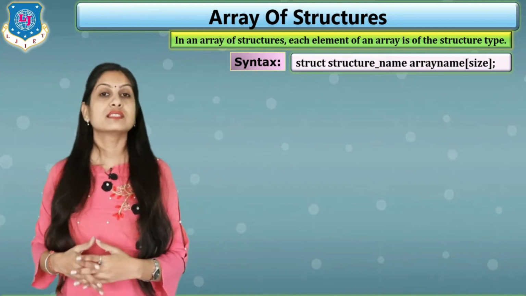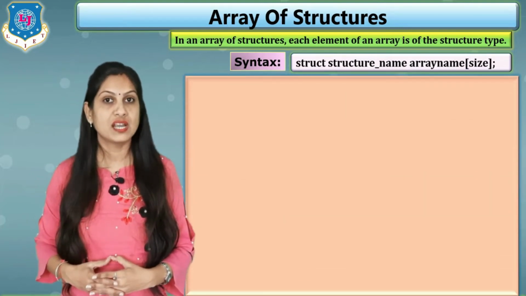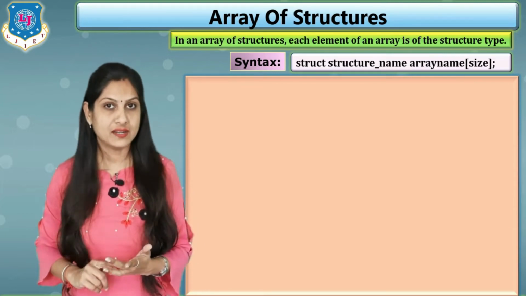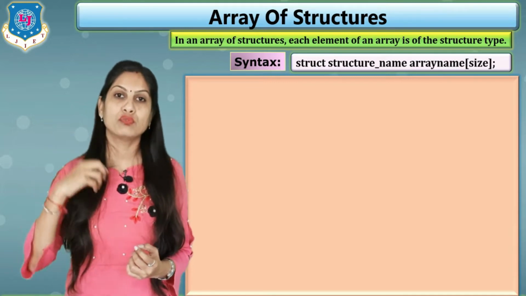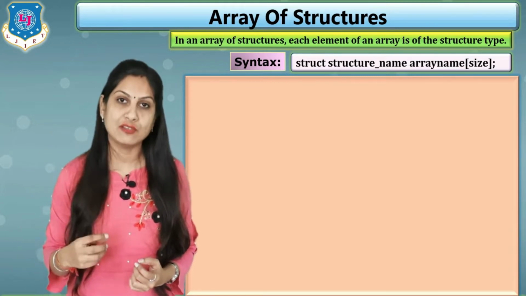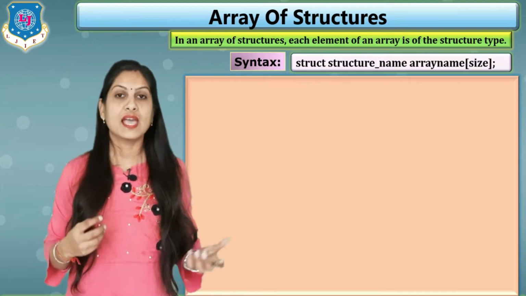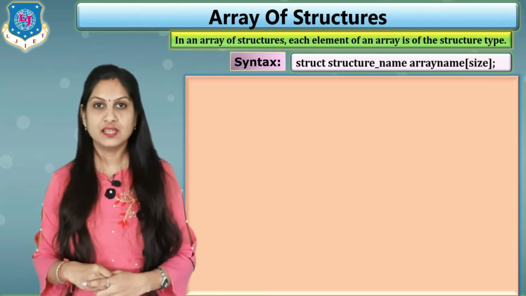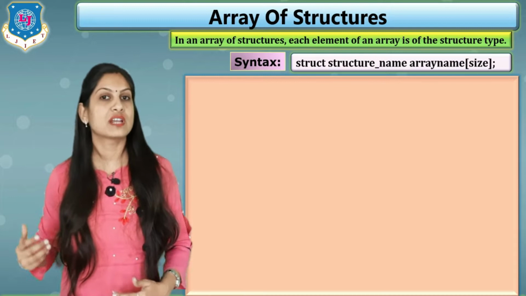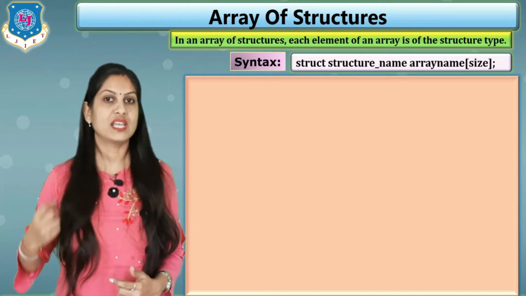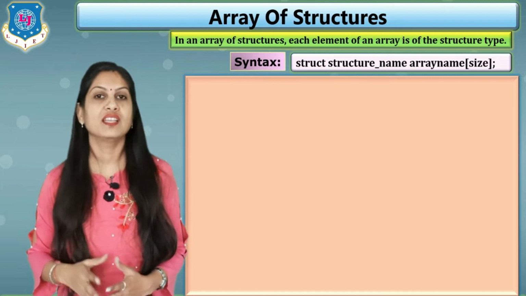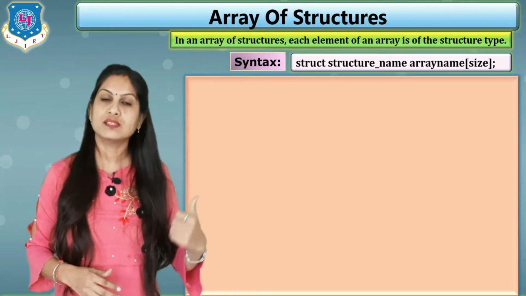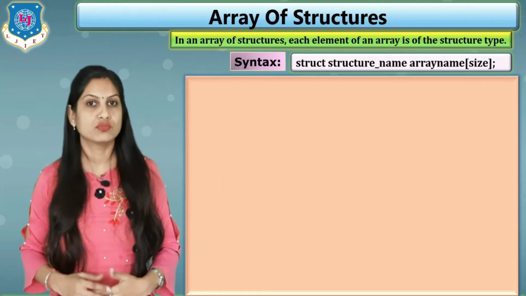So here I am considering the simple example of students. How many? 5 students, and the members are roll number, name and address. We are trying to input the data for 5 students like roll number, name and address, and the same data we have to print using this concept. If you are not using this concept, then you have to write 5 different variables, s1, s2, s3, s4, s5, but it is a very lengthy process, and to overcome this problem we have another concept, that is array of structures.